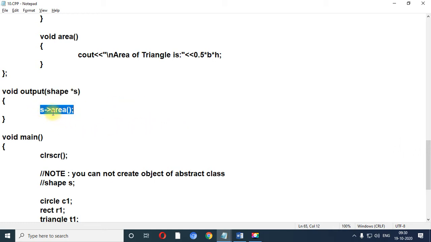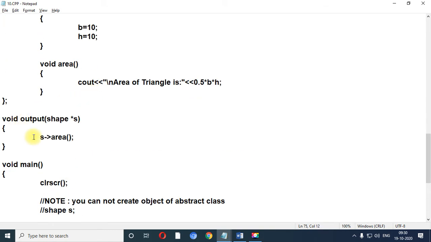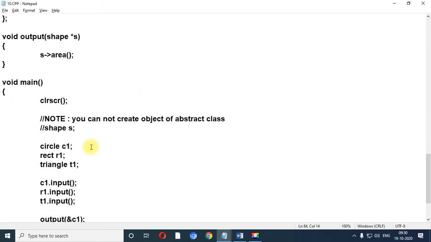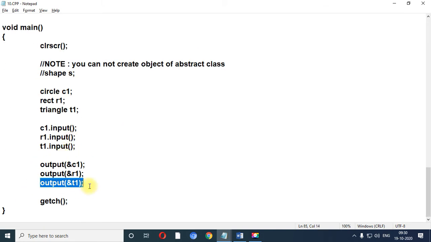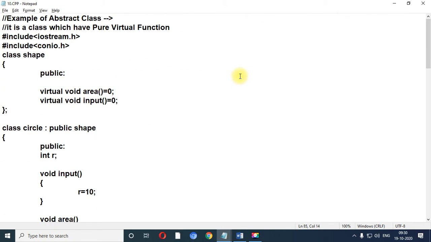But which area has been called? Whatever object you have passed, using the reference of that object you are able to call that particular method. For example, when you call C1, that is the object of the circle class, it will call the area of C1. Next time when you pass the reference of rectangle, it will call the rectangle class area method, and at last it will call the area method of the triangle class. So this is all about our previous session.